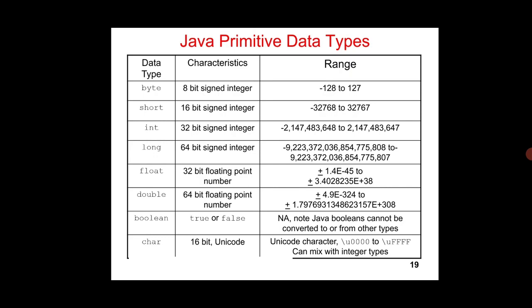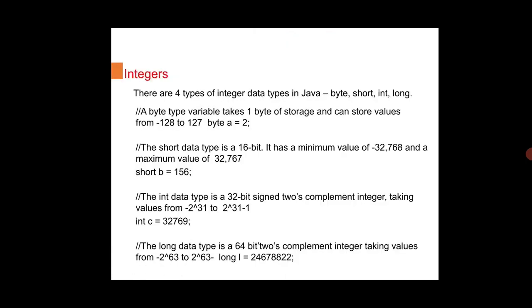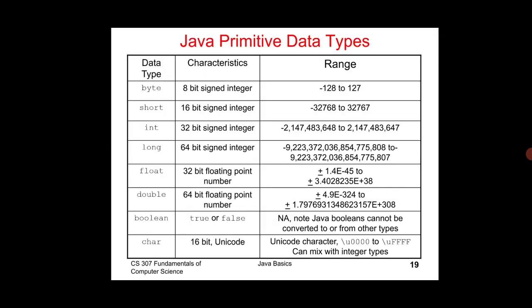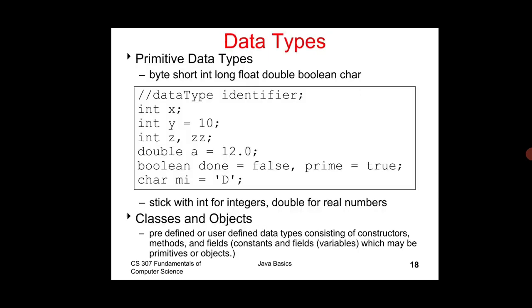Long is a 64-bit signed integer. Float is a 32-bit floating point number. Then double is a 64-bit floating point number. Boolean is true or false. Character has a 16-bit Unicode code, so any character can be represented by Java. This is one of the main features of Java, Unicode.